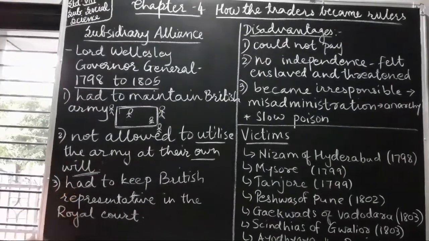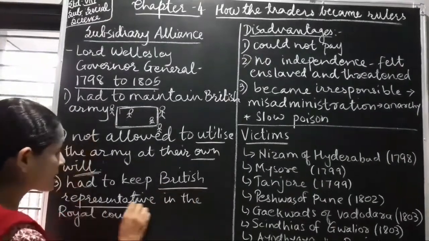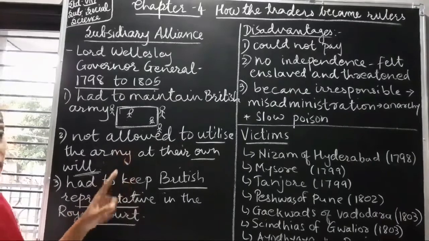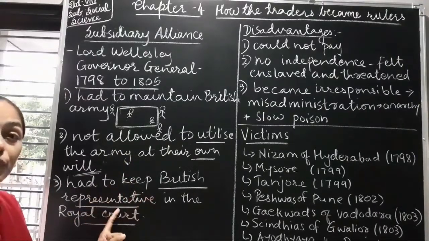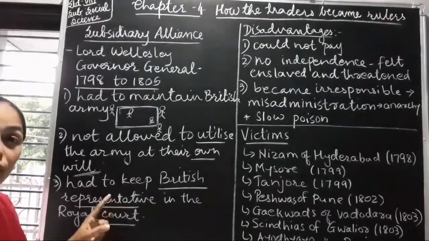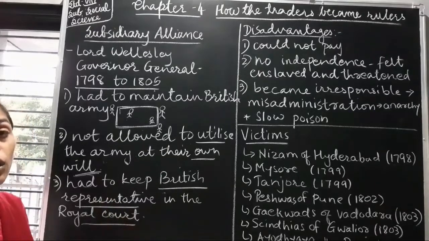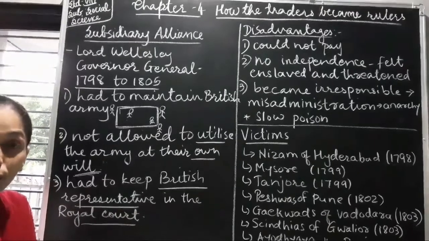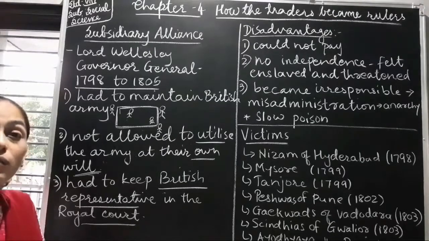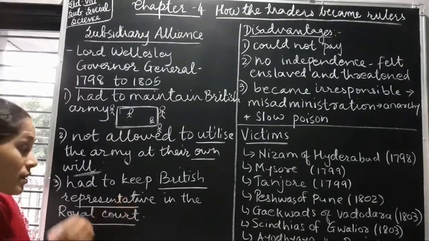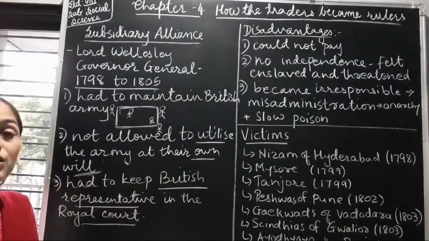Next one. The Indian ruler had to keep a British representative in the royal court. Now what was the condition? That the Indian ruler who accepted this alliance will have to keep a British representative in the royal court. British representative means an official of the British army. He would be there in the royal court of the Indian ruler. Now what did this representative used to do? They used to inform the company about the administration of the Indian ruler, how the income was coming, where the money was utilized, how much treasury that Indian ruler had. All these details this representative used to tell the company, that is the British East India Company.